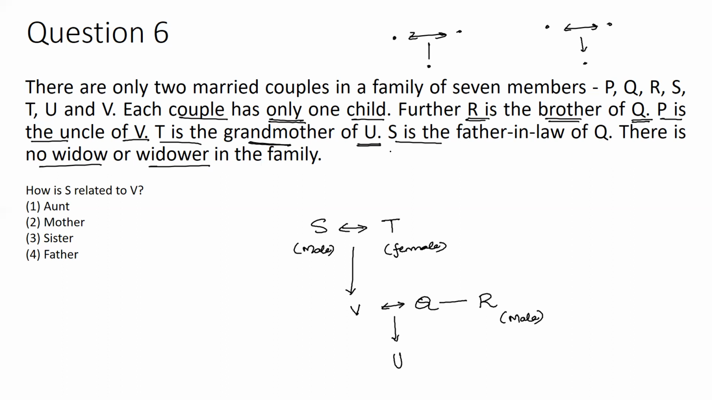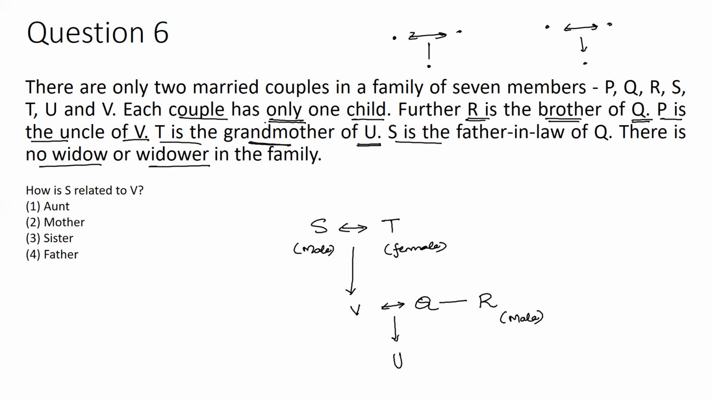Is it clear? Now I need to accommodate one more person. Who is that? It is given P is the uncle of this V. Okay, so P is the uncle of V. So how will I consider that P when I am going to consider P? P should be the uncle of V. Okay, so let me do one thing. I will read it again.